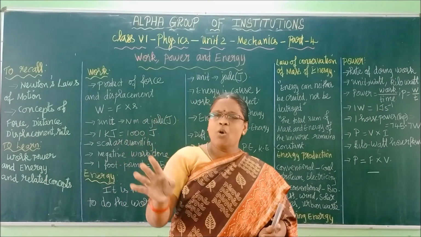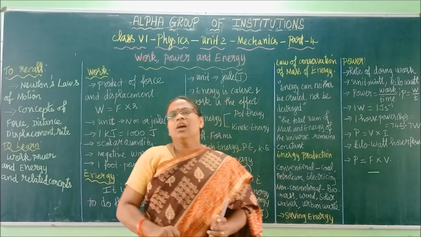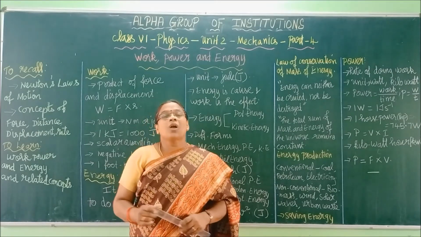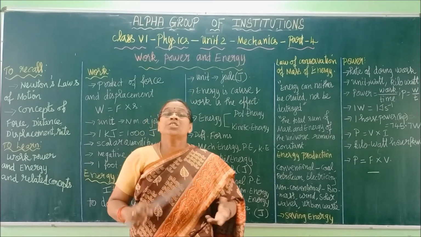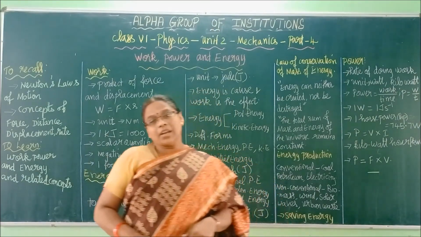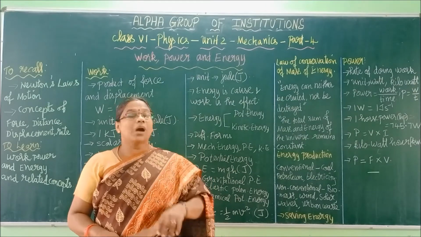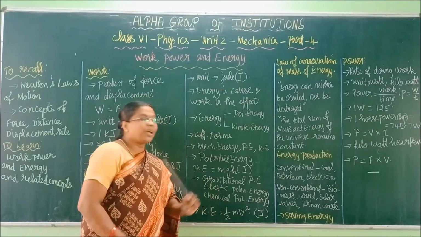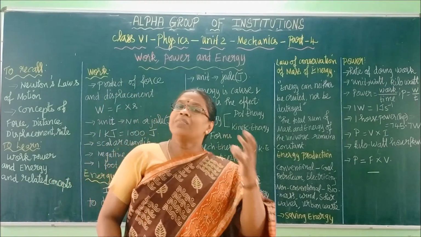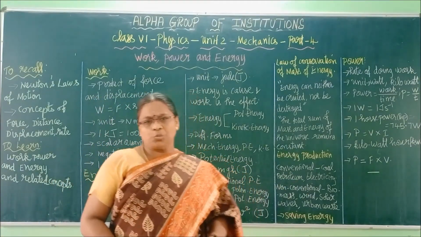So on the whole, what is potential energy? Energy possessed by a body by virtue of its rest is called potential energy. Energy possessed by a body when it is in motion is called kinetic energy. And these two forms come under what category? Mechanical energy. So this is a general classification. But we have some different forms of energy too.